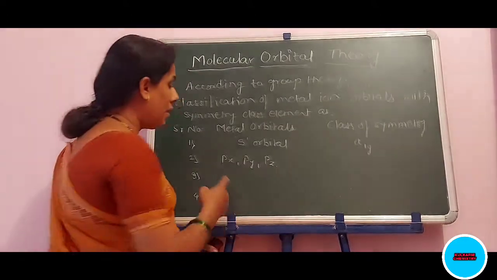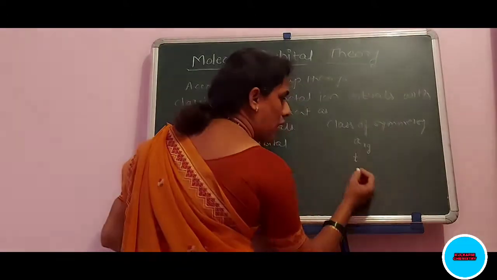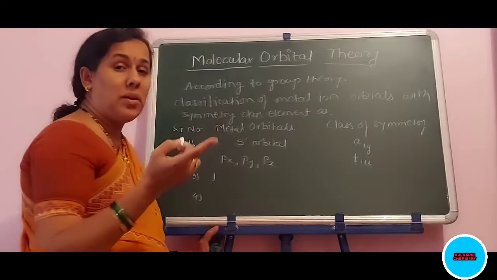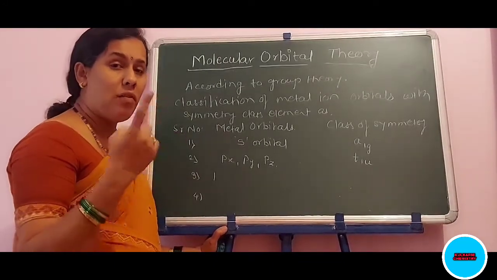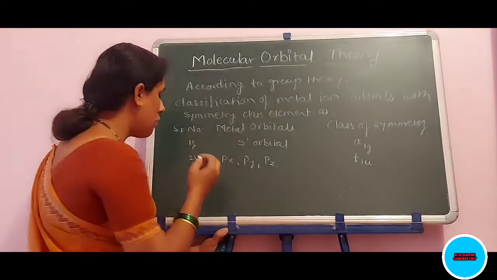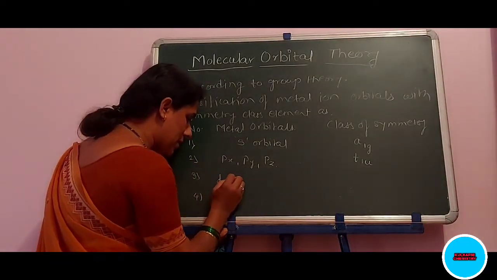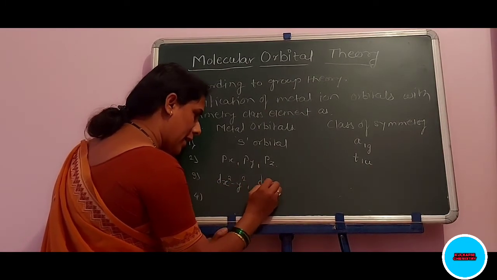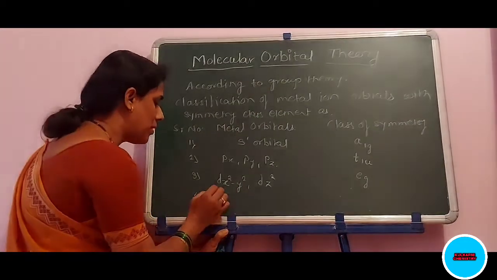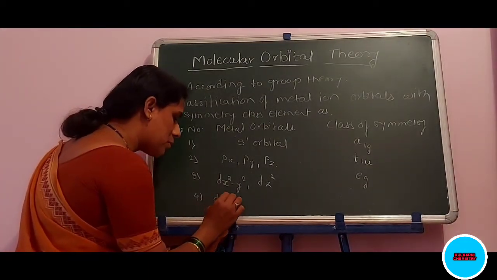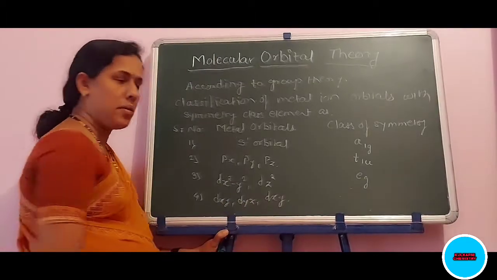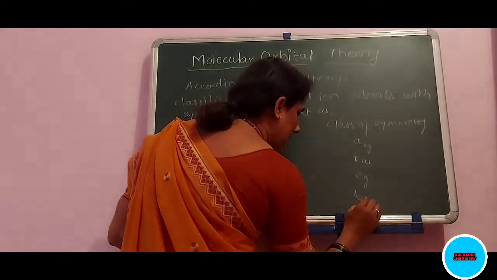It is commonly denoted as t1u. Third, the combination of the d orbitals of one set. First we write the eg orbitals, which are dx square minus y square and dz square. They are denoted as eg. And fourth is dxy, dyz and dxz. They are denoted by the symbol t2g.